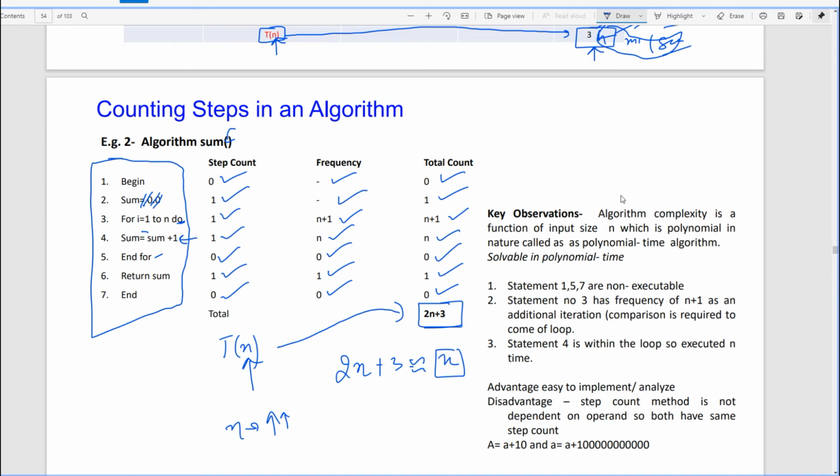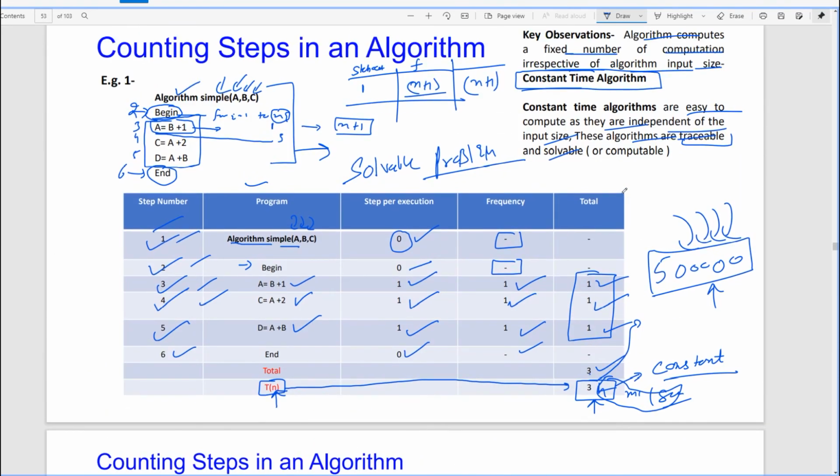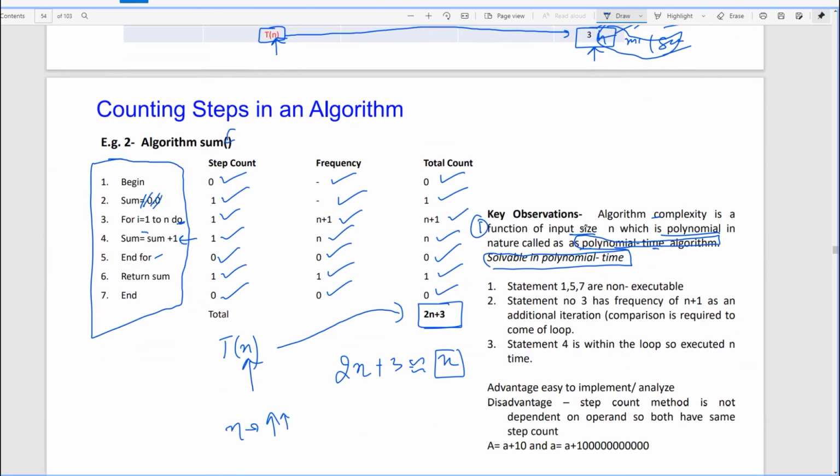Yes, sir. Okay. So what are the key observations? Algorithm complexity is a function of input size. This is true in this case, which is polynomial in nature. Such a kind of algorithm is what we call a polynomial time algorithm, solvable in polynomial time. In the previous example, this is also a solvable type of algorithm, but it is producing the result in what? Constant time. It is also a solvable algorithm, but it is producing the result in polynomial time. Are you following this? Yes.